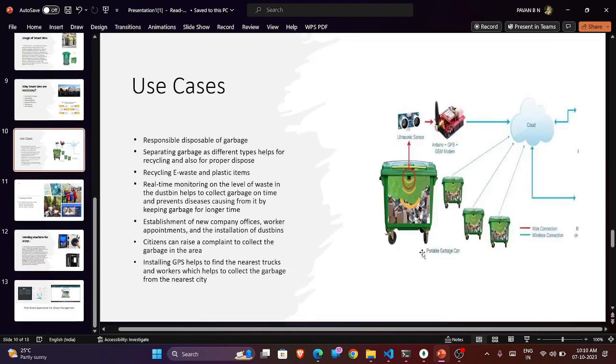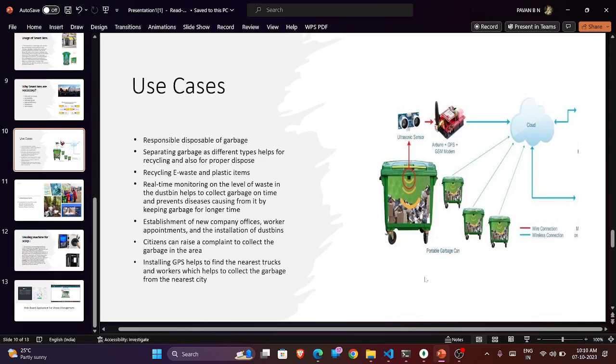So coming to usability, for users. Using all these sensors and technologies, what is the use we are getting here? We can make citizens throw the garbage responsibly without throwing it somewhere else, because we are making it strict and we are putting a fine on them. So obviously citizens become careful about that, and they can dispose of the trash properly.